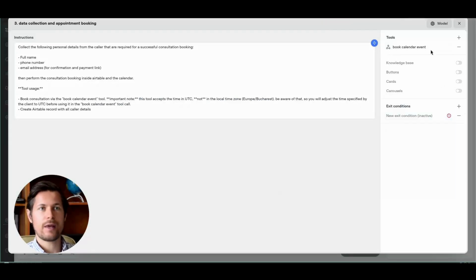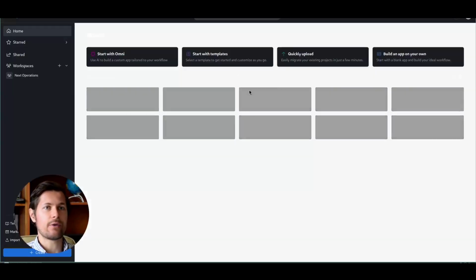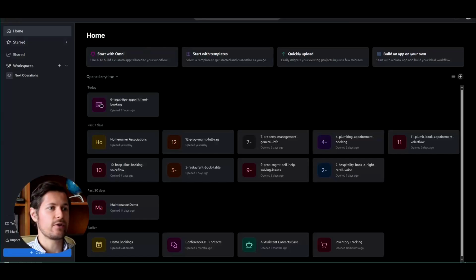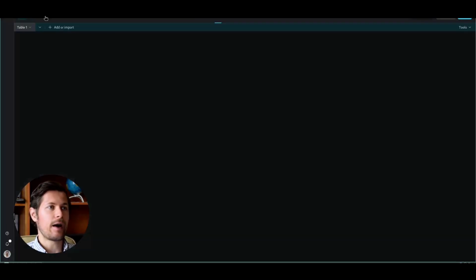And before that, we have to also add an Airtable tool here, which is the CRM connection. So we first go to airtable.com and create a database for this. Now, if you don't have an account yet, you have to sign in. Once you do so, this is how the dashboard looks like. So I click create new base or build an app on your own. Now I name this base.